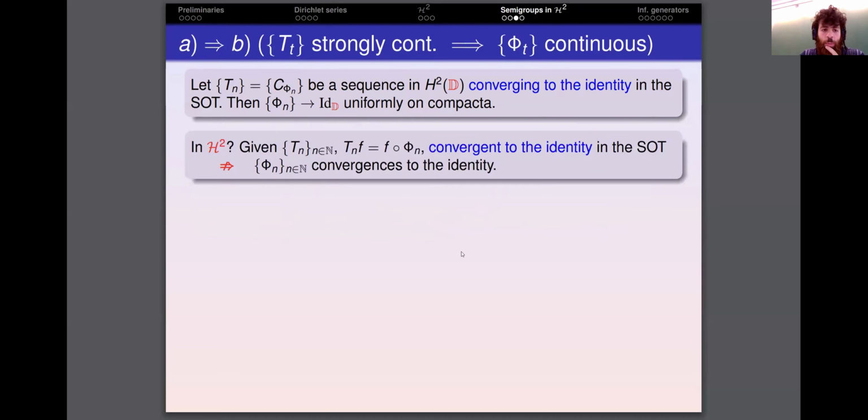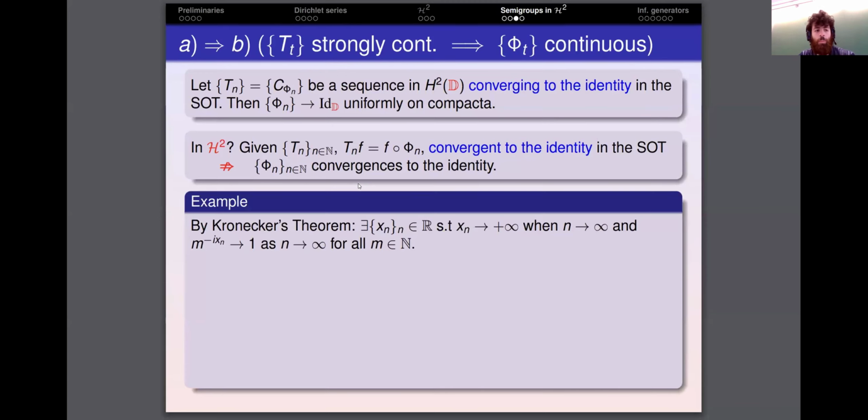But what is the problem when we pass to H2? Well, the first problem is that the identity map cannot be represented by a convergent Dirichlet series, and in fact, this implication is no longer true in this setting, and actually we can build a counterexample.